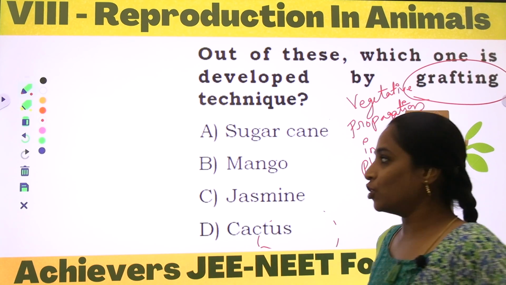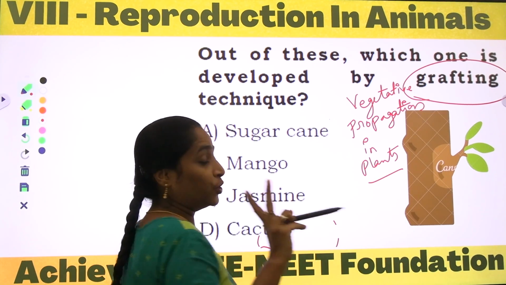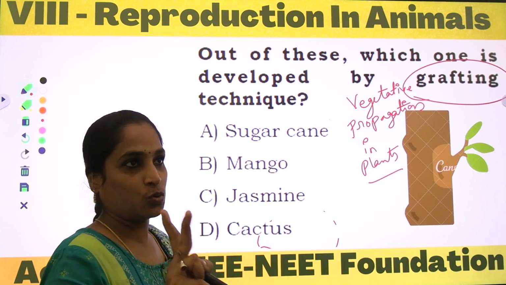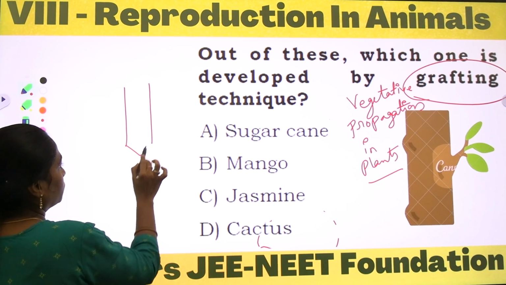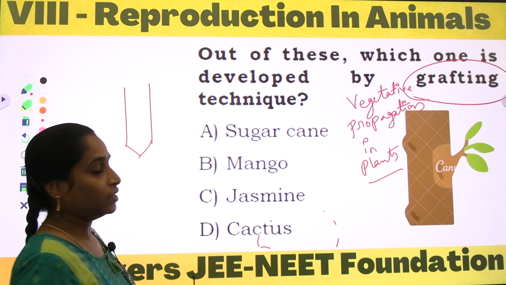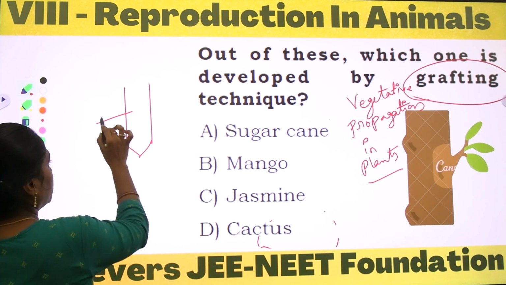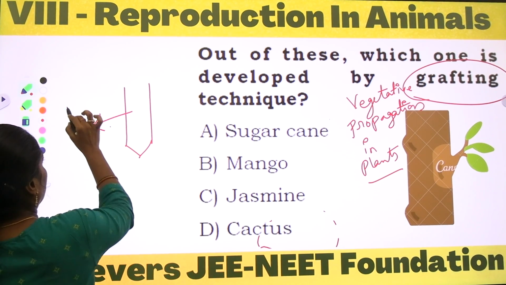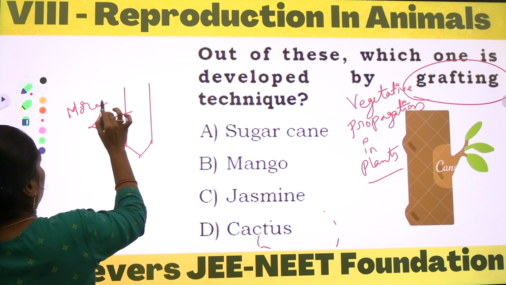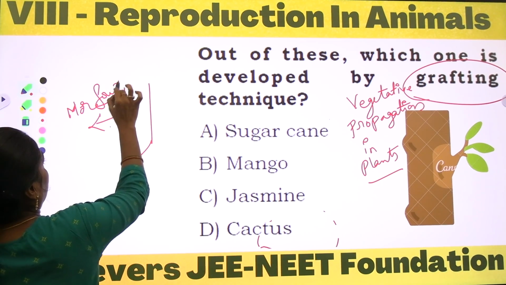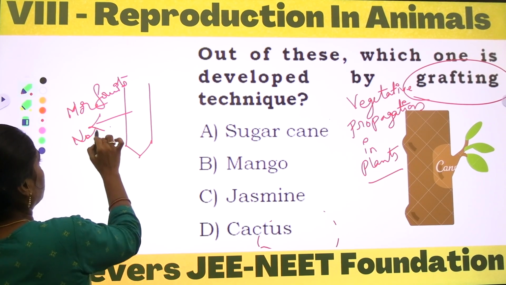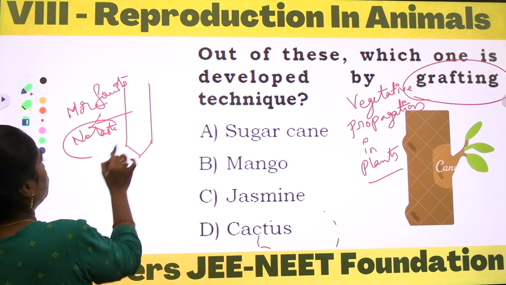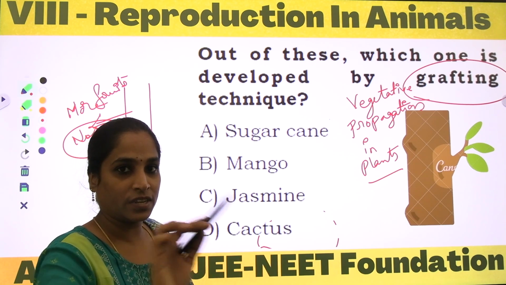So the farmer will be selecting two shoot systems. One is a stem part with the desired quality, like more fruits. Yes, but there is no taste. So this no-taste quality is not being selected.